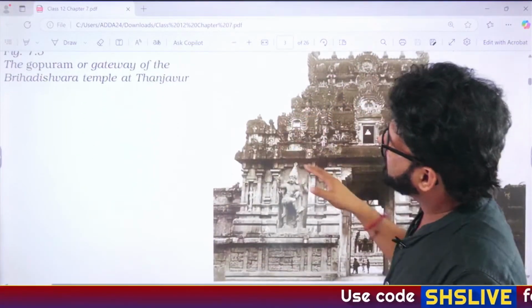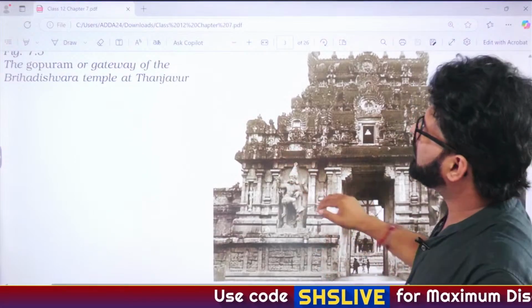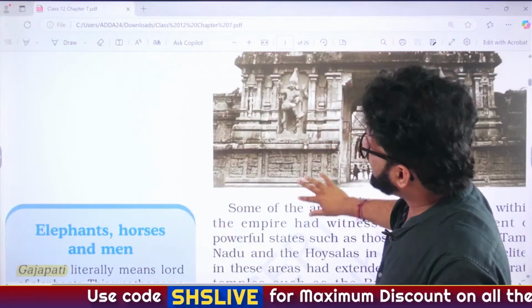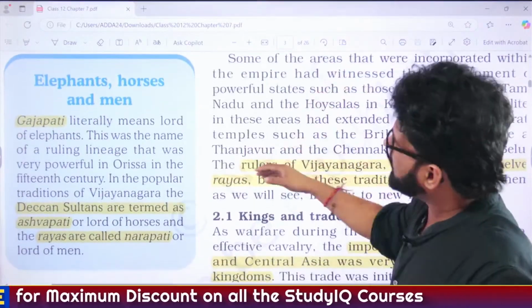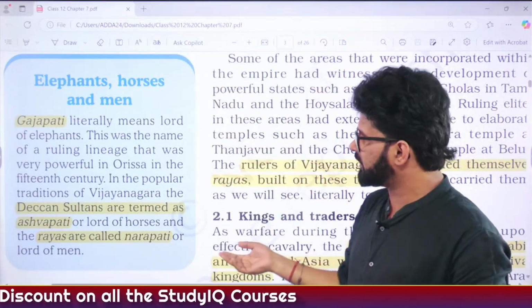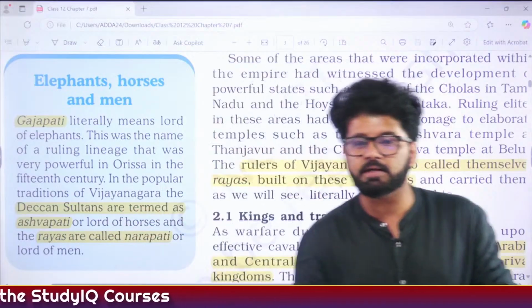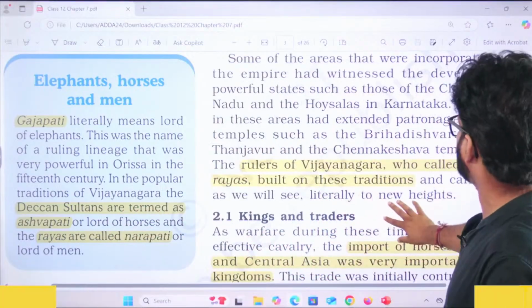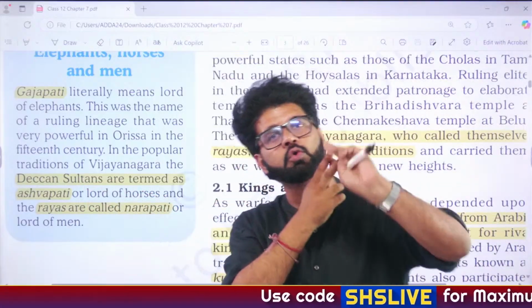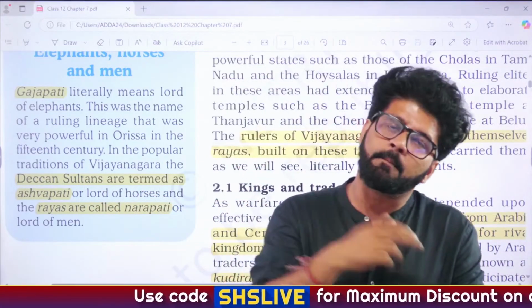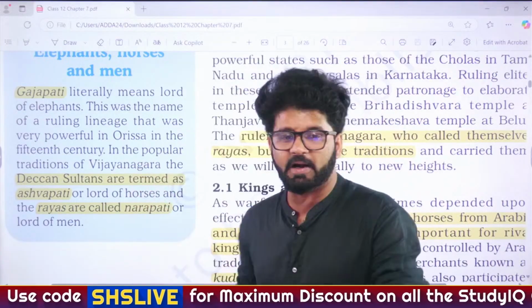Just like the Pandyas and other rulers, they also added lots of gopurams to the existing temples. Here 'they' means Vijayanagar. On page number 3, we have talked about Gajapati, Ashwapati and Narapati. The Deccan Sultans are termed Ashwapati because they had good quality horses, and these horses later played a crucial role in the defeat of Vijayanagar by the Deccan Sultans in the Battle of Talikota.